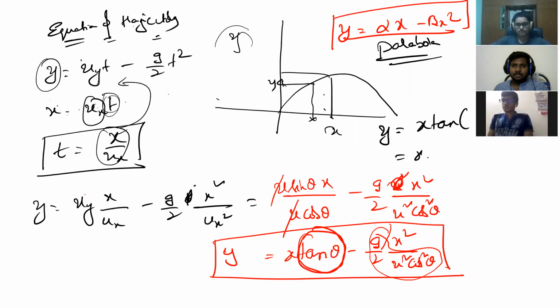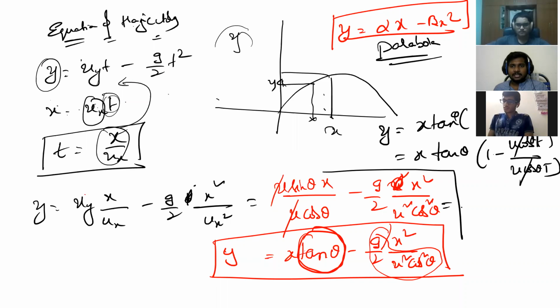So now, what did I get here? y is equal to x tan theta into 1 minus x by R. But I can still simplify here. x can be written as u cos theta into small t, right? And R can be written as u cos theta into capital T, the time of flight. u cos theta gets cancelled. This can be written as x tan theta into 1 minus small t by capital T. If you know the time of flight and any general time, along with the x coordinate and theta, you can get the y coordinate. Sometimes questions have been asked on the basis of this equation also.